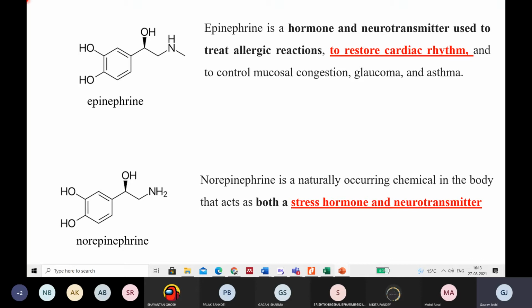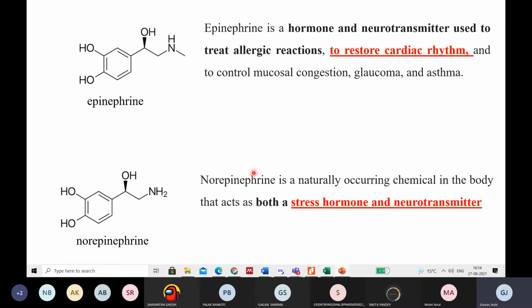But what will happen when we are under stress? We normally say that when we are under stress, our blood pressure rises. There is a condition of hypertension if we take prolonged stress. Basically, this is due to norepinephrine. In that case, epinephrine is not binding, but norepinephrine is binding, and it plays a vital role in increasing the blood pressure. So this is the important thing, right?